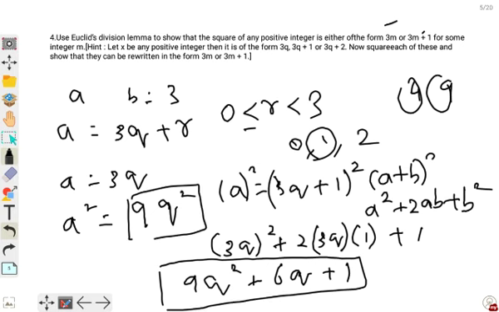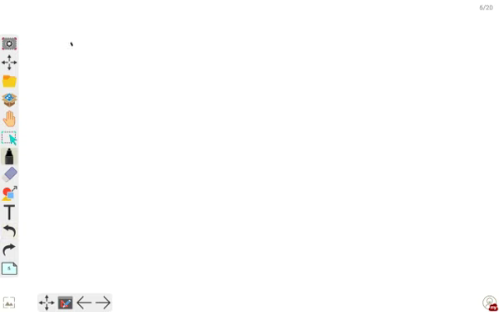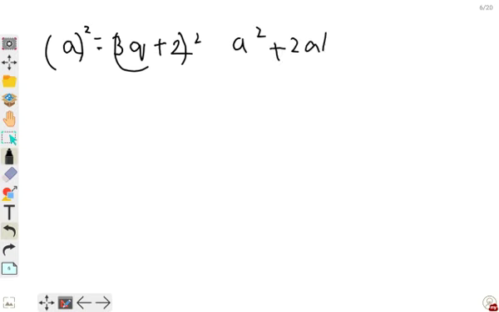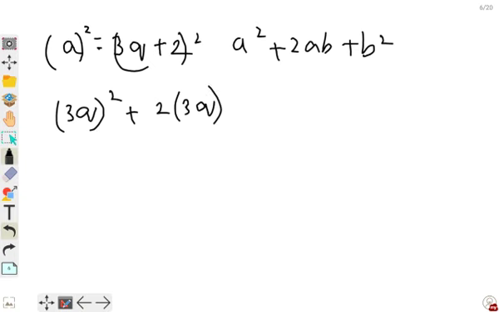Now we have to substitute r is equal to 2, then it becomes 3q plus 2. a is equal to 3q plus 2. So again the same formula, squaring on both sides. The formula is a square plus 2ab plus b square. So 3q whole square plus 2 into 3q into 2 plus 2 2s are 4.